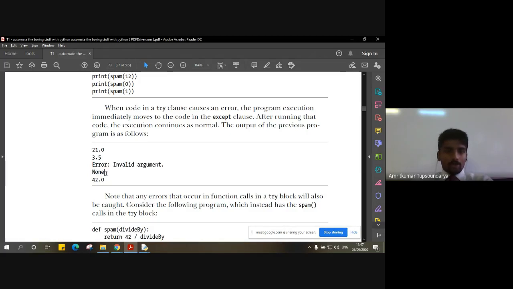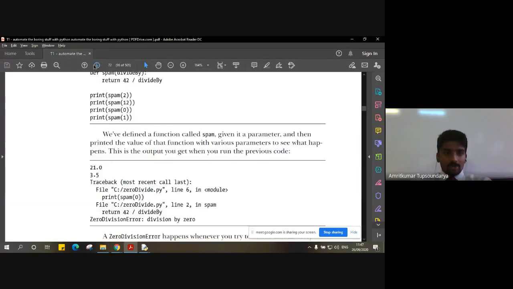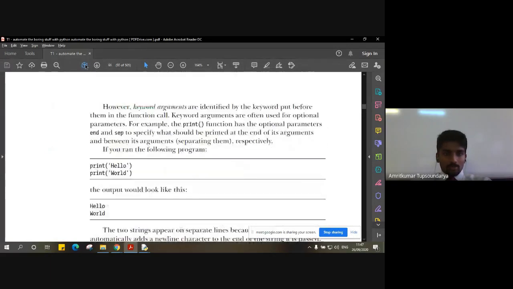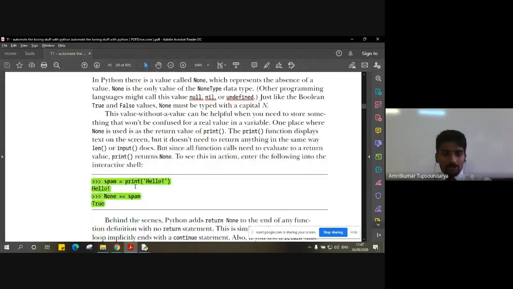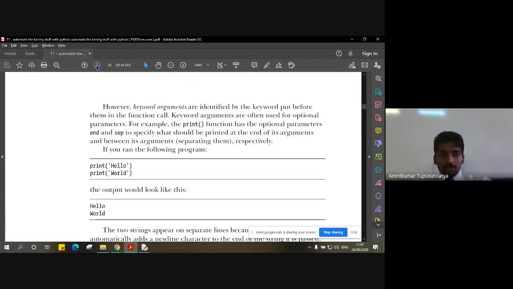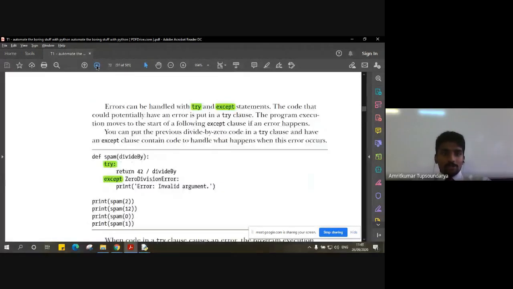If you recall, in our previous lecture we discussed None values. Let me take you back to those. When we print something using the print function, the value that the print function returns by default is a None value. So that's what we saw here. We compared None with the variable spam. The print function returned None to the variable spam, which makes None equal to None, and that was True. So that tells us that the print function by default returns None.